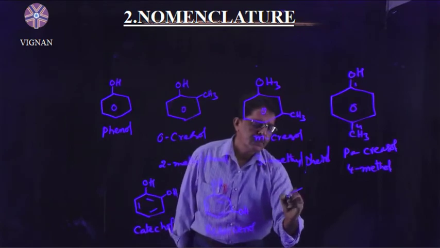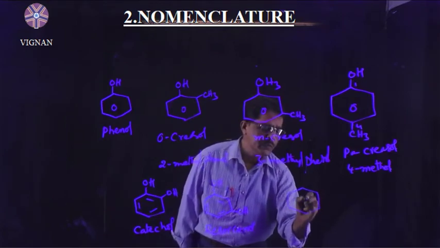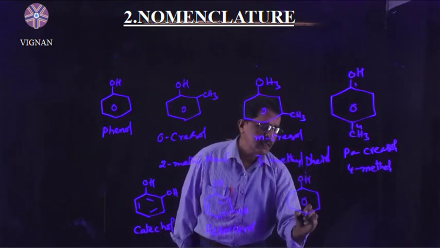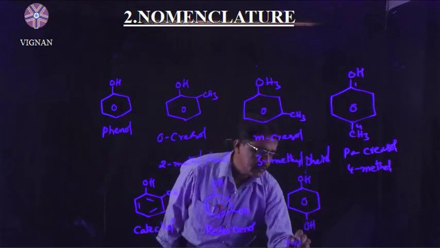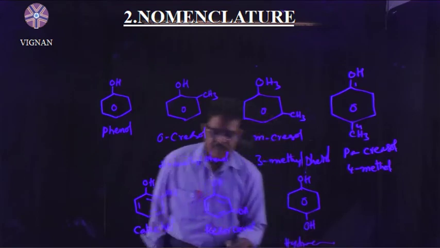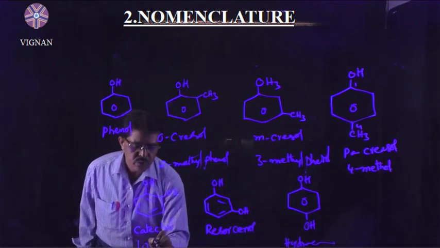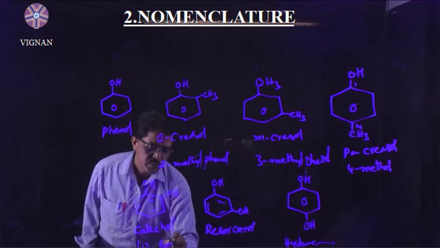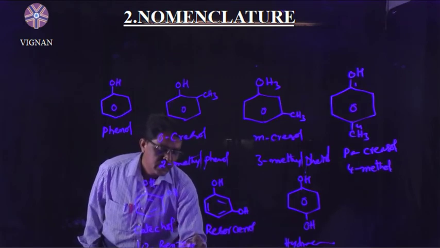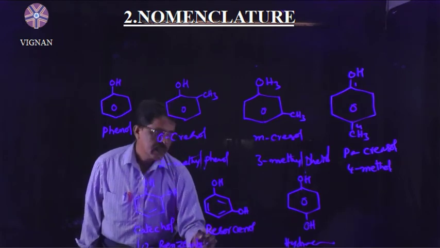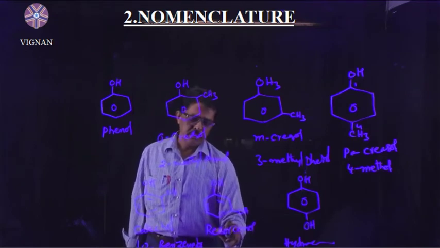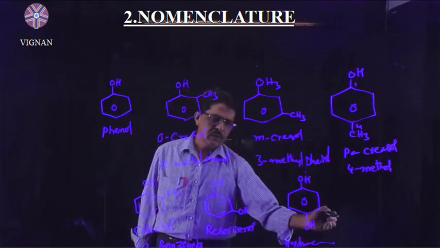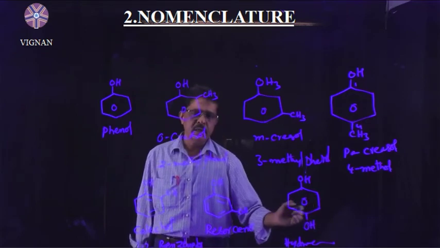And with OH groups at 1,4 position, we say hydroquinone. Right, understand? This one is 1,2 benzene diol, this one is 1,3 benzene diol, and this one is 1,4 benzene diol.